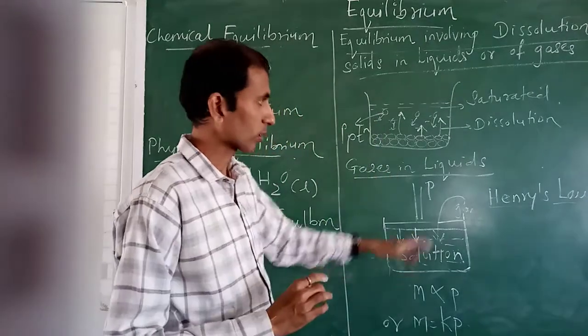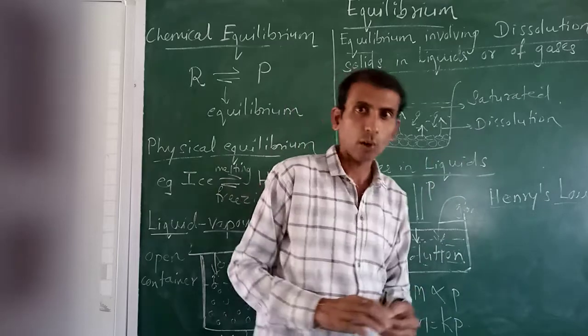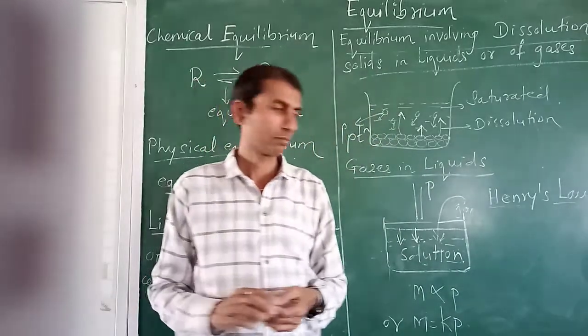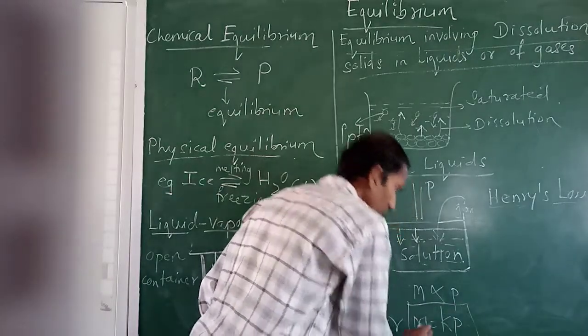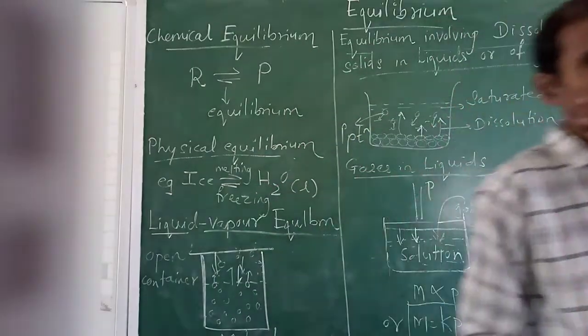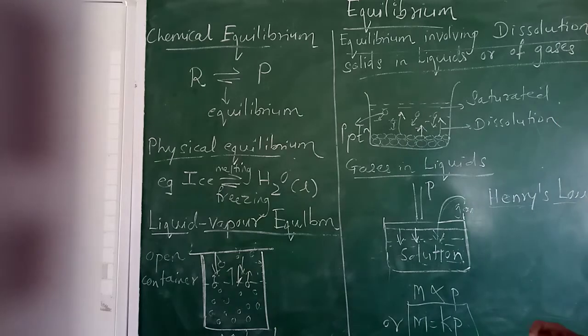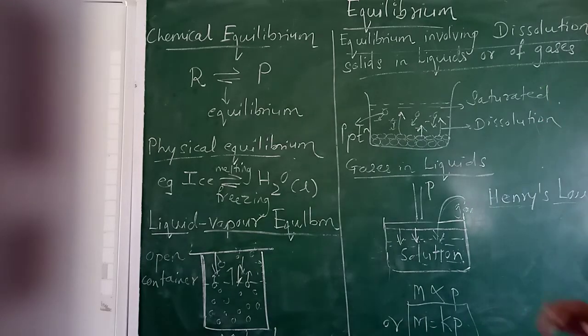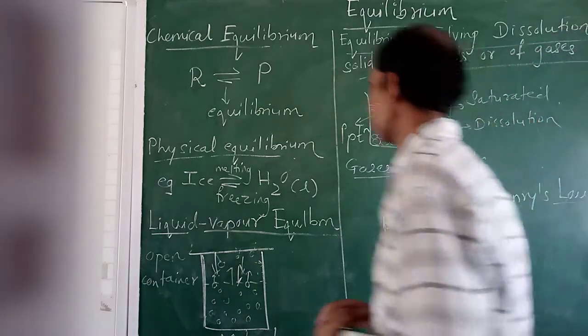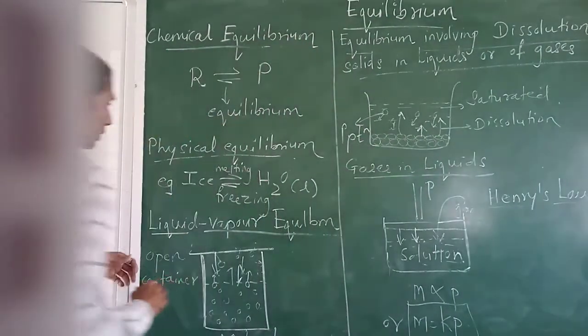So that relation was given by Henry, and the law is called as Henry's law. Okay, and this is the equation for Henry's law. So with this particular part we come to the conclusion of this particular lecture.